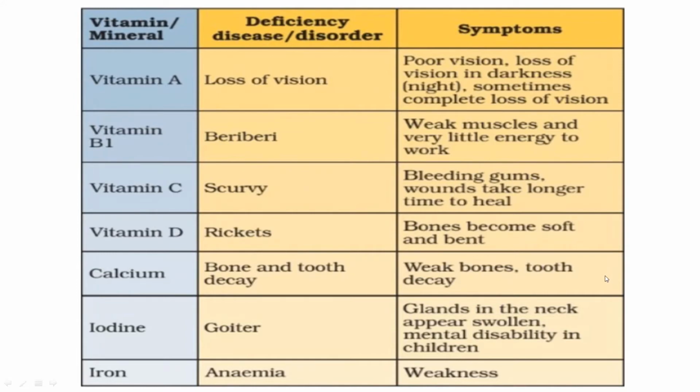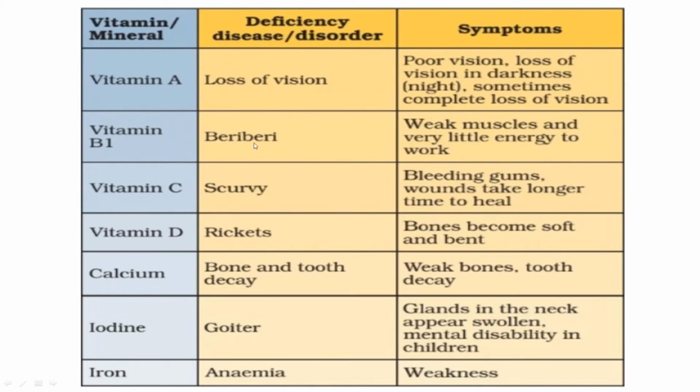Now see deficiency. I said that vitamins and minerals deficiency causes many diseases as they are very much important for our body, as they act as protective food givers. Right, they act as protective or preventive food. See what are the deficiency diseases caused by them, and their symptoms. Vitamin A deficiency causes poor vision, loss of vision in darkness, or night blindness.